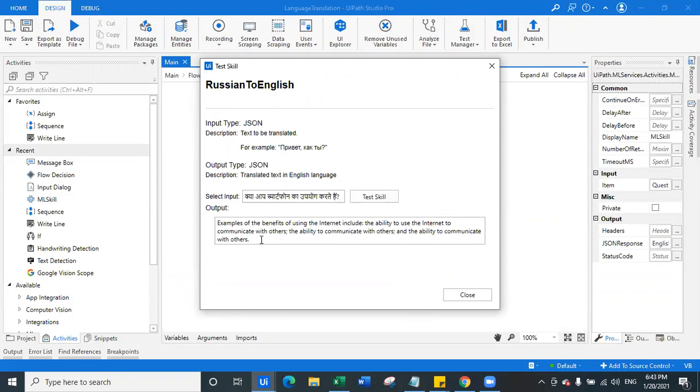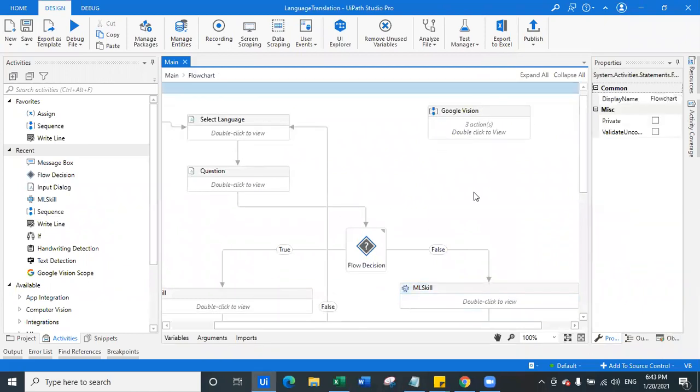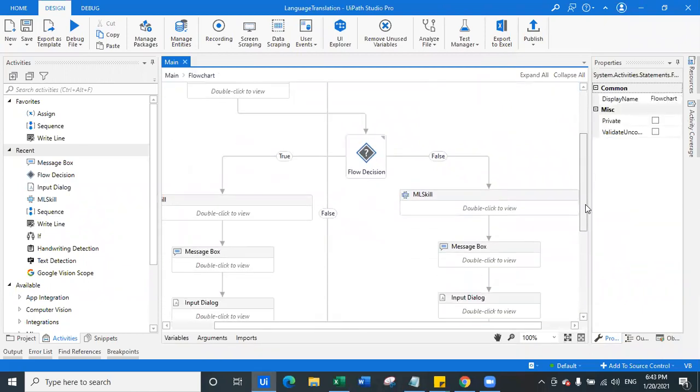So you can see here, this is giving some random text. Examples of benefits of using internet includes the ability to use internet to communicate with others, and some text, which is clearly not what we are expecting. So definitely you cannot give wrong information to the ML skill.